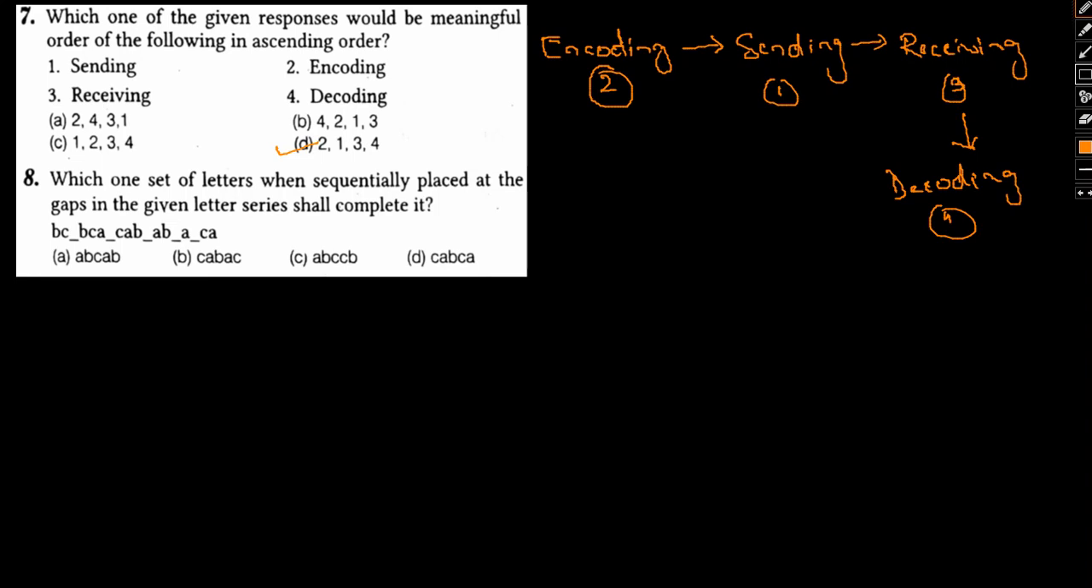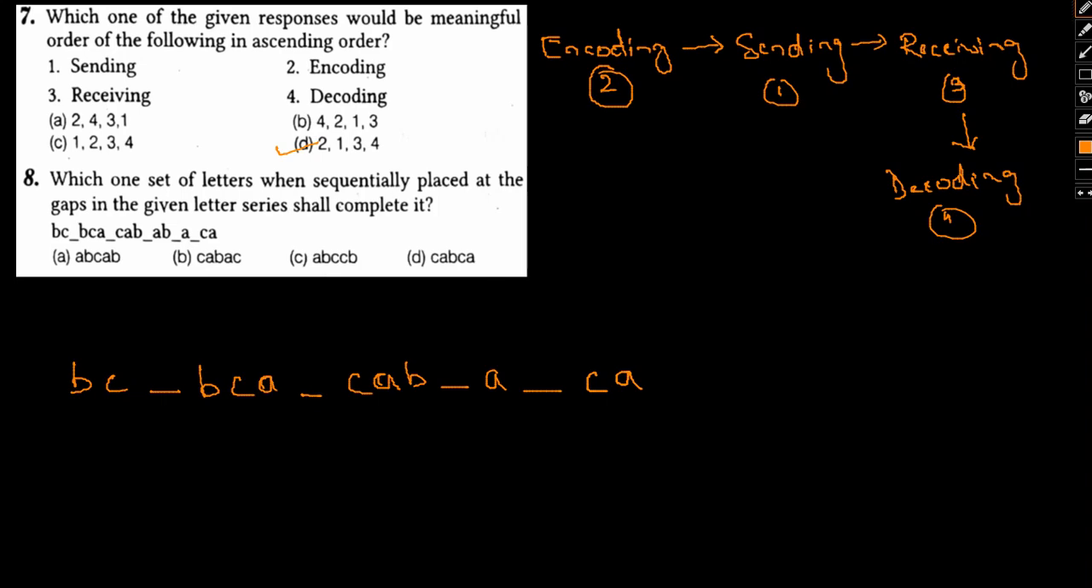Okay, now let's move on to question number 8. Which one of the set of letters, when sequentially placed in the gaps in the given letter series, shall complete it? So we need to form a logical or sequential pattern. What we have is BC dash BCA dash CAB dash A dash CA.